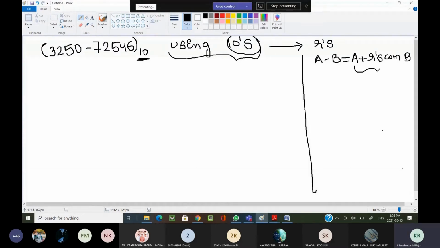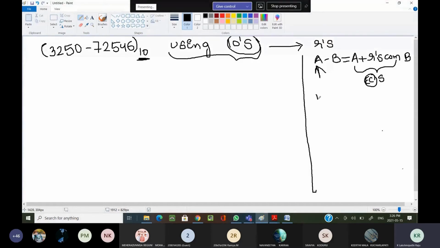Now here I am getting some result, which I am considering as a sum. Depending upon the magnitude values, sometimes you get an end carry, sometimes you don't. That we are going to see in this problem.